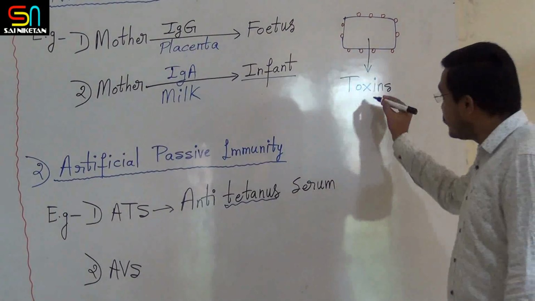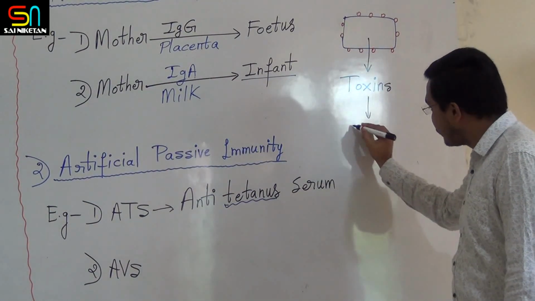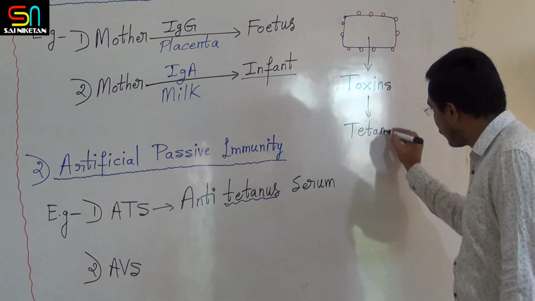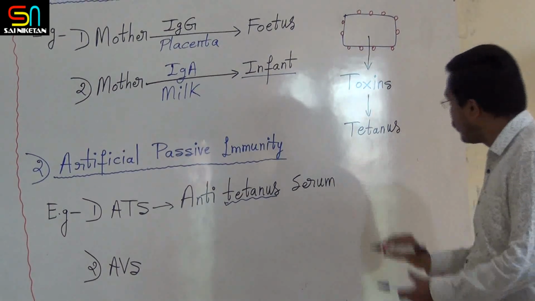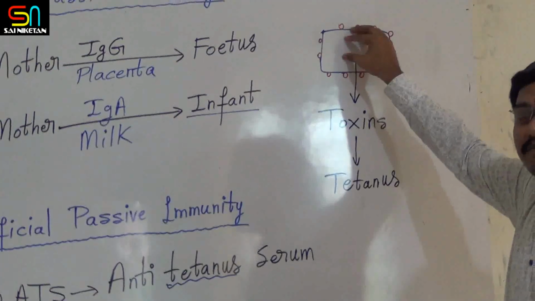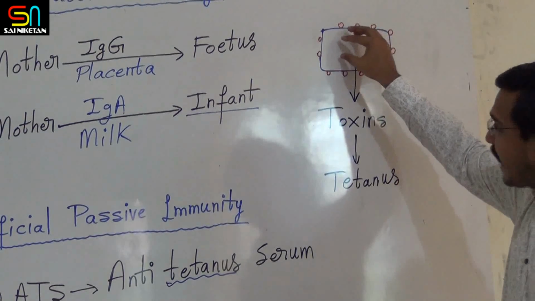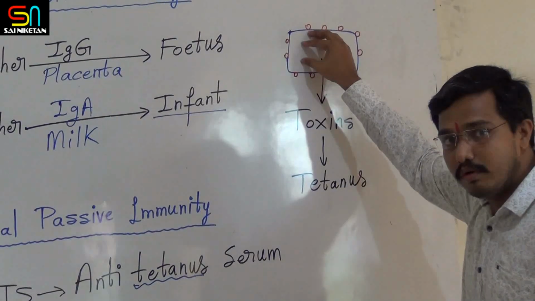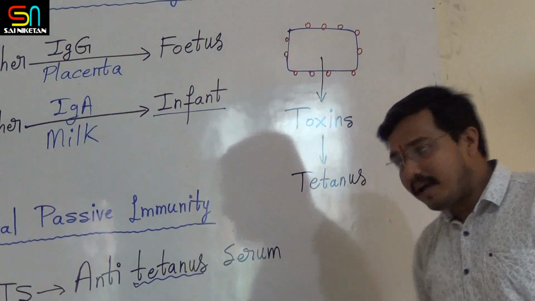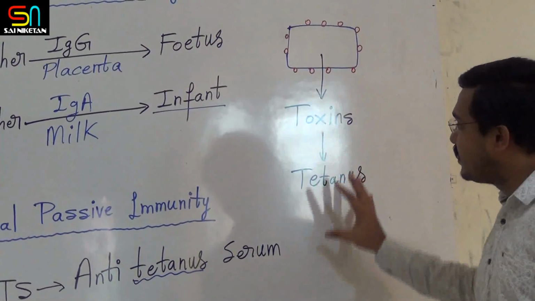These toxins cause tetanus disease. Tetanus disease is caused by the toxins produced by this bacteria. Which bacteria is it? Clostridium tetani. ಈ ಬ್ಯಾಕ್ಟೀರಿಯಾ ಬಾಡಿ ಒಳಗಡೆ ಬಂದು ಟಾಕ್ಸಿನ್ಸ್ ಅನ್ನು ರಿಲೀಸ್ ಮಾಡುತ್ತೆ. That toxin is causing disease.